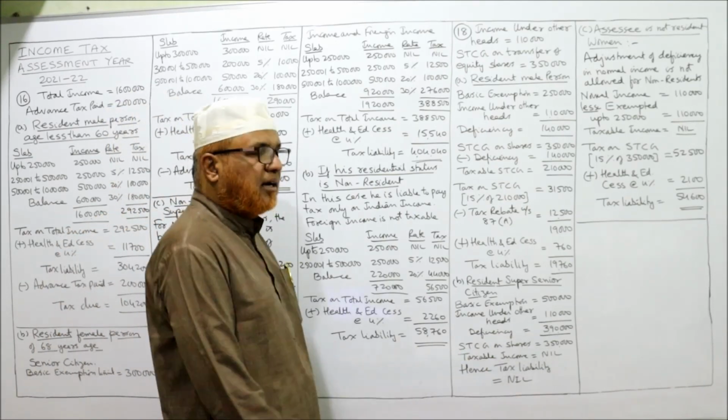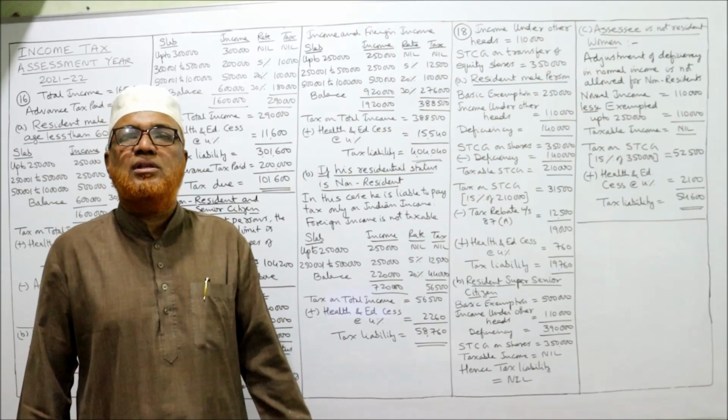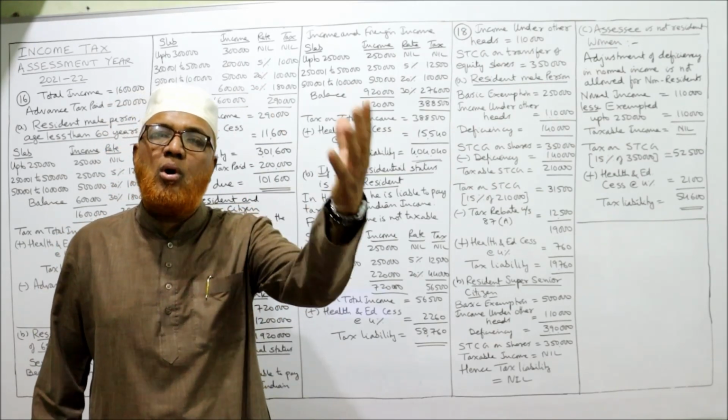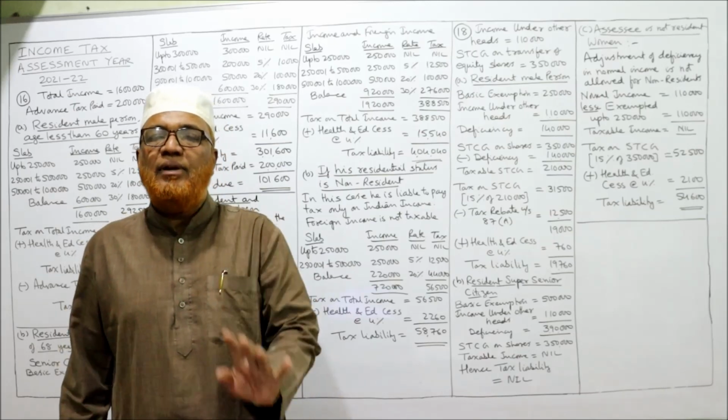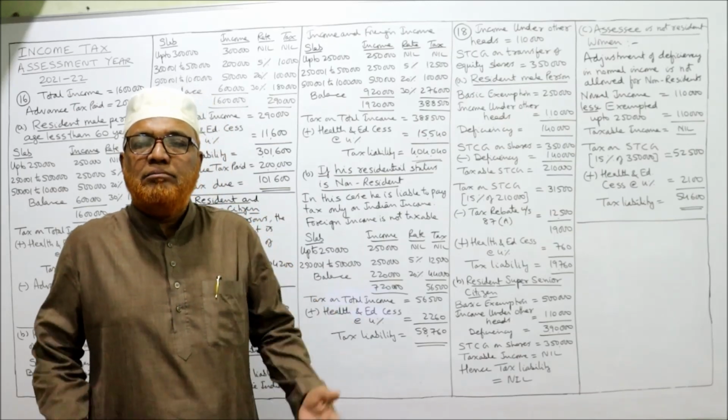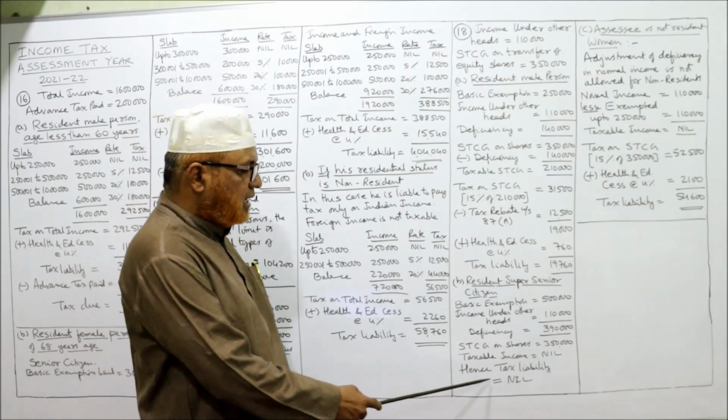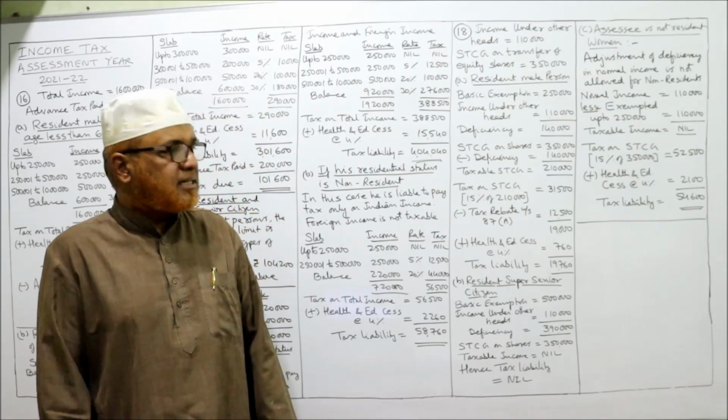3,50,000 minus 3,90,000, you will get minus 40,000. That means deficiency is more than special income. So no taxable income will be there. When no taxable income, no tax. Tax liability is nil. This is the second case.